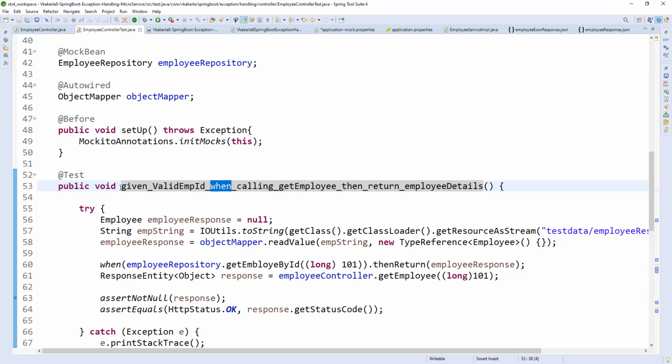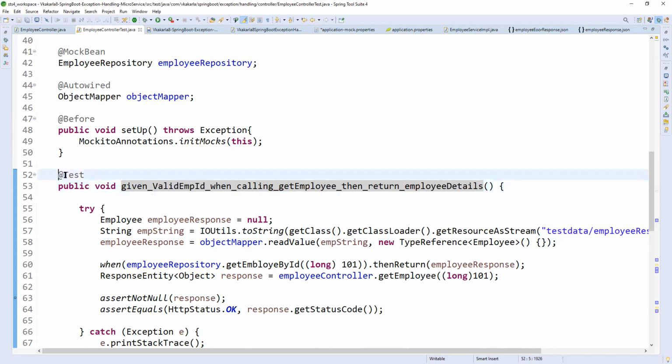These are the four things that play a role. Obviously, whenever we call the getEmployee method with a valid employee ID, it will return the employee details. Okay, that is the method name.